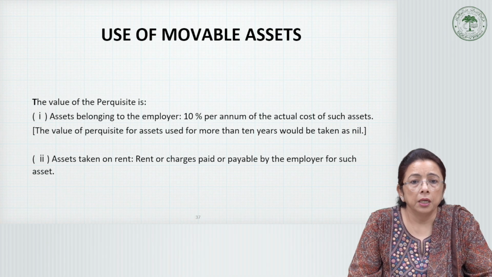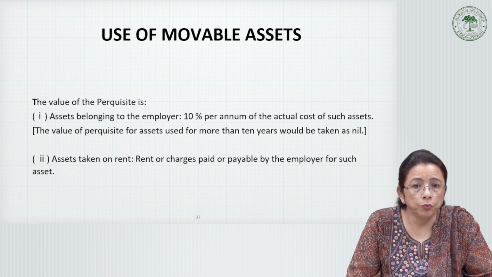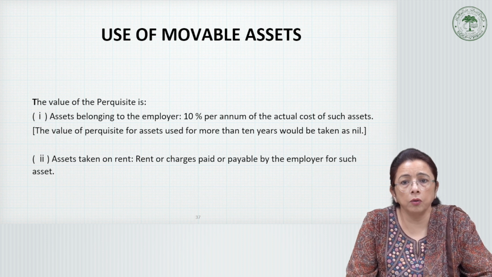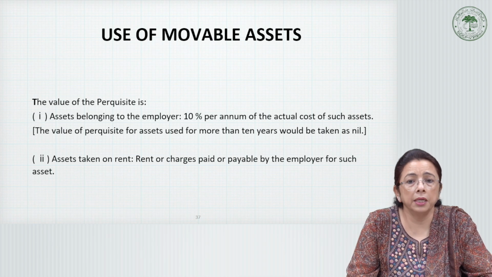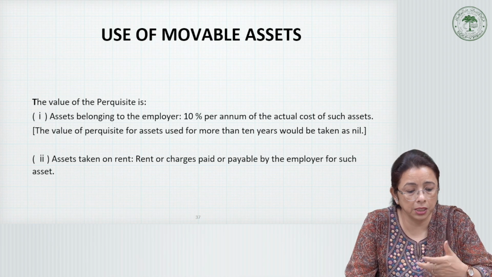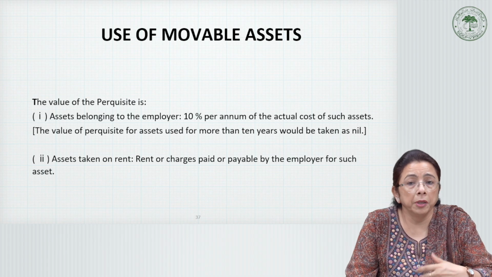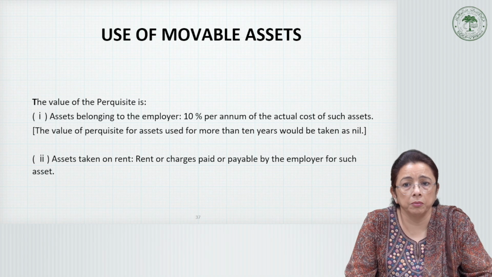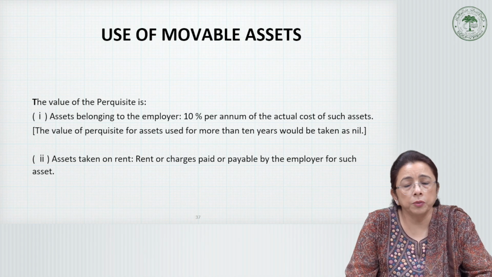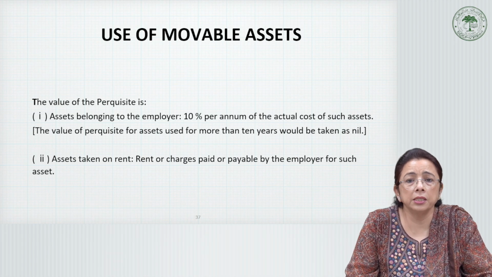After club, we have the use of movable assets. Now, what are movable assets? They come under categories such as a laptop, computer system, or refrigerator. Apart from that, a car can also be included in movable assets.